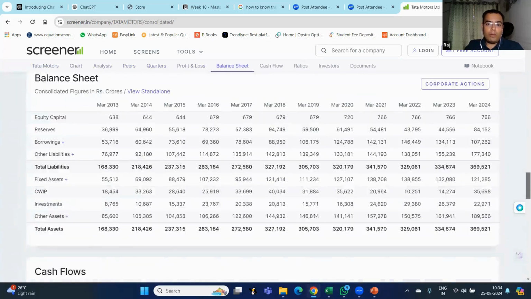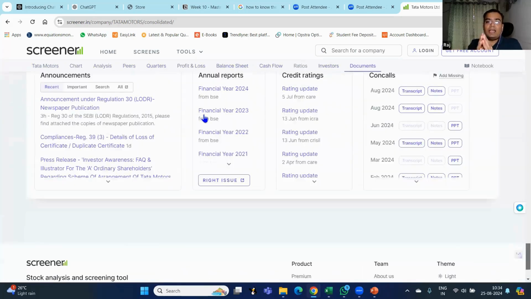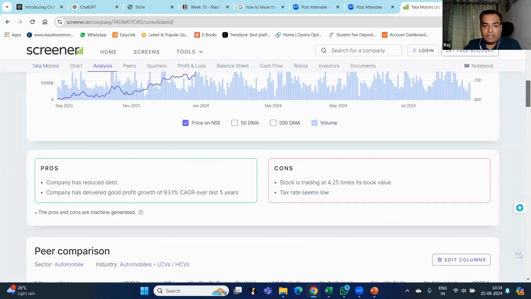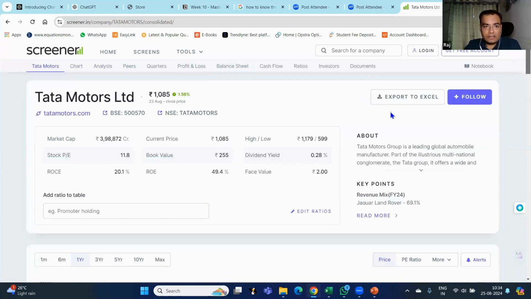Copy pasting this data in Excel one by one takes a lot of time and formatting becomes a big issue. Can I have an option through which I can get this data in Excel directly without doing anything? So the answer is yes.